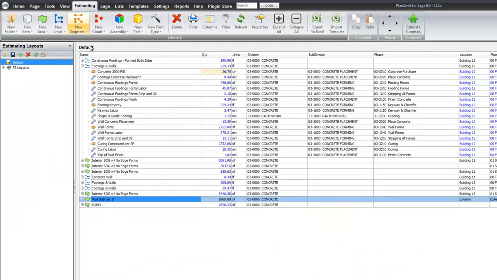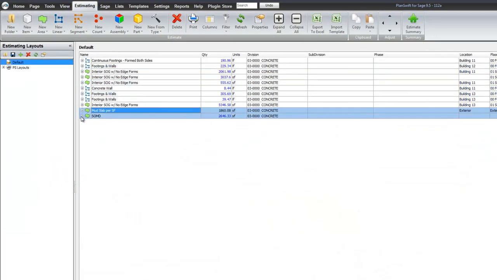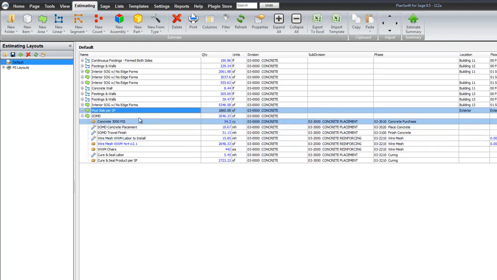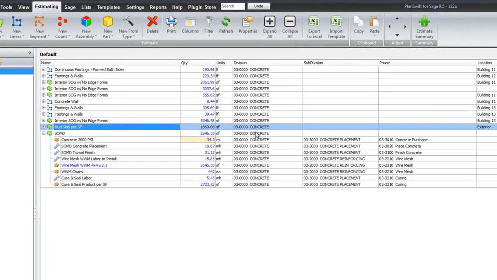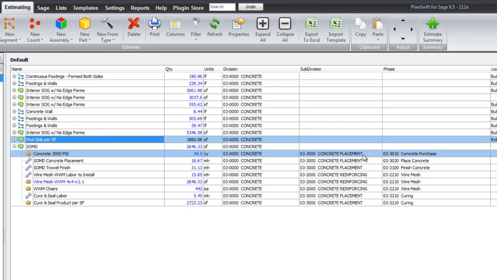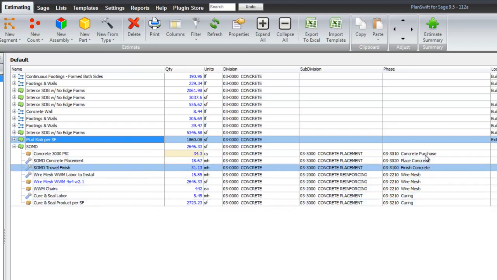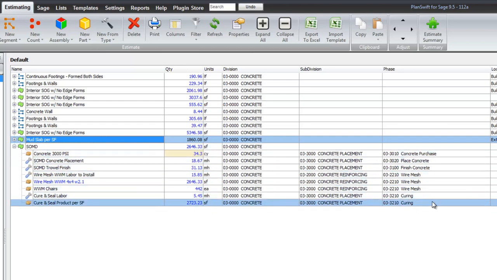If we go to estimating and we look at this assembly that we have taken off, you can see with the properties of the assembly that we have here, all these line items, that the division, the subdivision, and the phase of the work has been assigned.